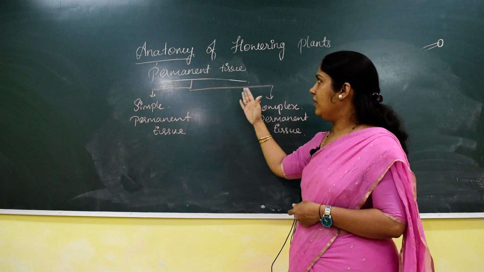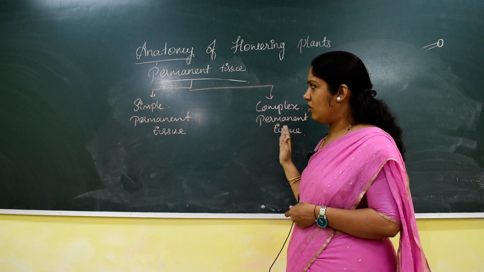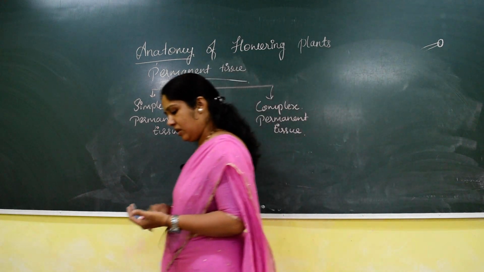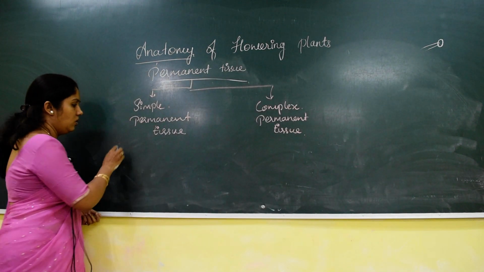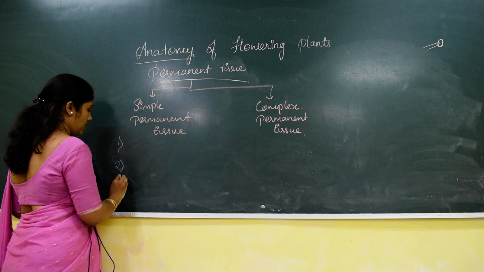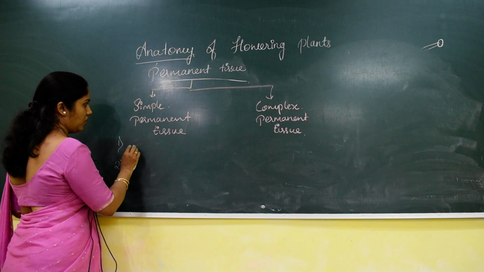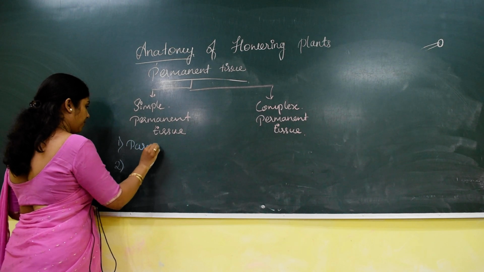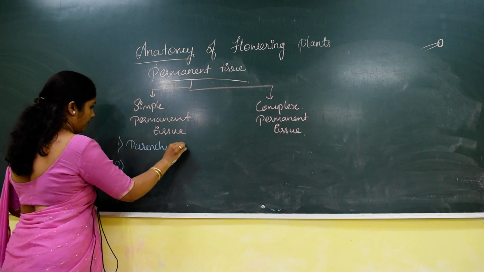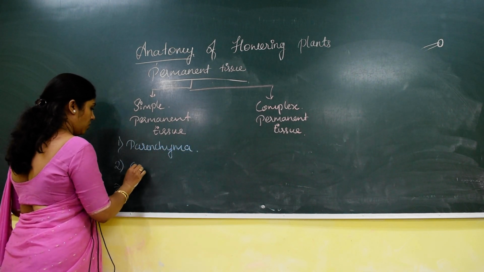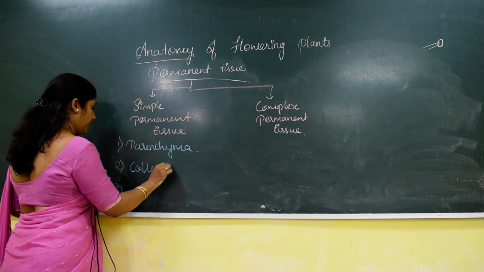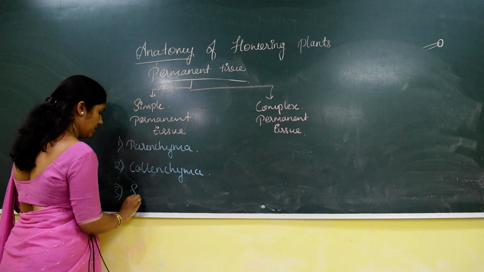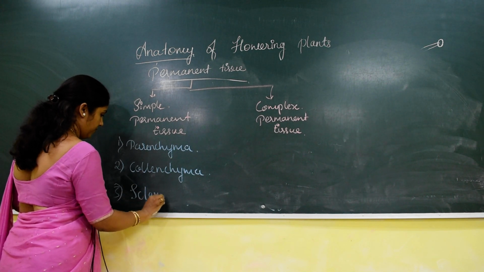So the permanent tissue is mainly broadly classified into two categories. One is simple permanent, another one is complex. Now the simple permanent tissues are of 3 types: one is parenchyma, collenchyma and sclerenchyma.